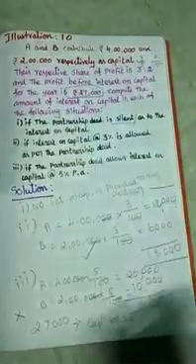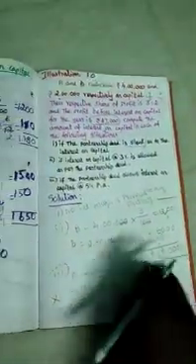A is to B. A's amount is 4 lakhs, and B's invested capital amount is 2 lakhs. A is to B, 4 lakhs is to 2 lakhs. Cancelling the zeros, 4 is to 2, and 2 twos are 4, so the ratio is 2 is to 1.